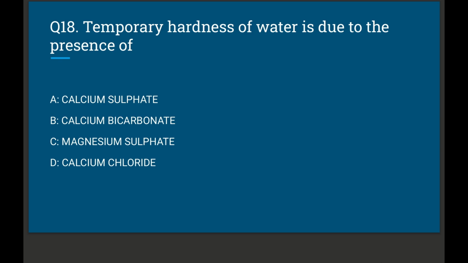Temporary hardness of water is due to the presence of: option A, calcium sulfate; option B, calcium bicarbonate; option C, magnesium sulfate; option D, calcium chloride. The correct option is option number B, calcium bicarbonate.